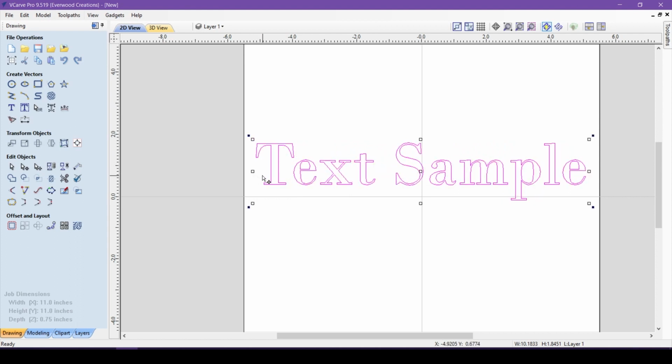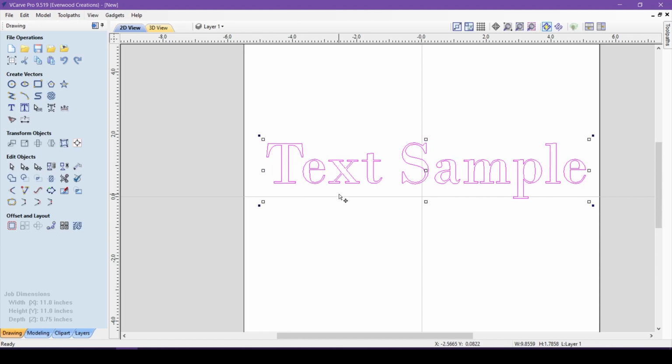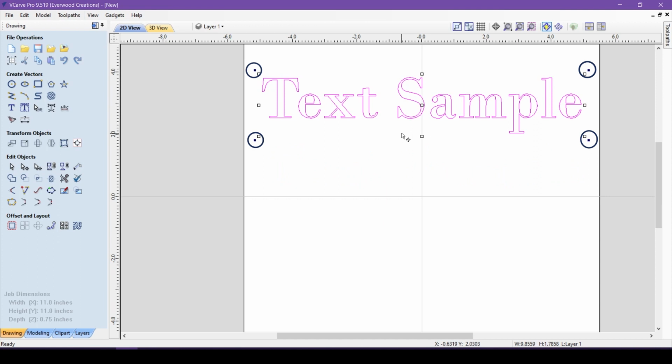The boxes on the top and bottom will change the height of the text, while the boxes on the sides can change the width. The corner boxes will adjust both height and width in the direction you move it. The box in the middle allows you to grab the text and move it anywhere you want. The dark black squares let you rotate the text around the center point.